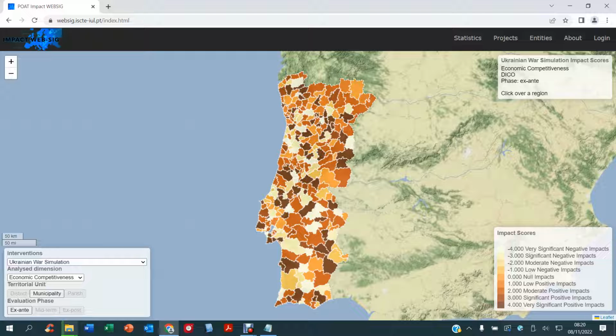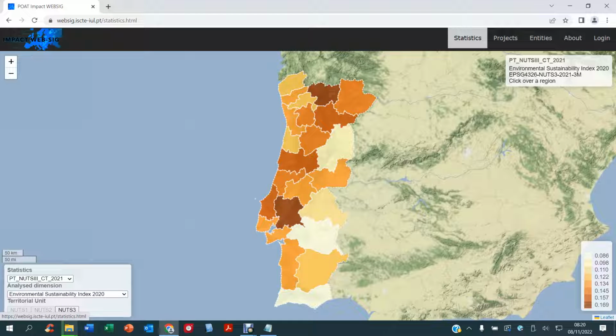As you can see here, there is also a statistics menu which incorporates constantly updated statistical data at all territorial levels to facilitate the regional sensibility analysis of a given policy intervention.